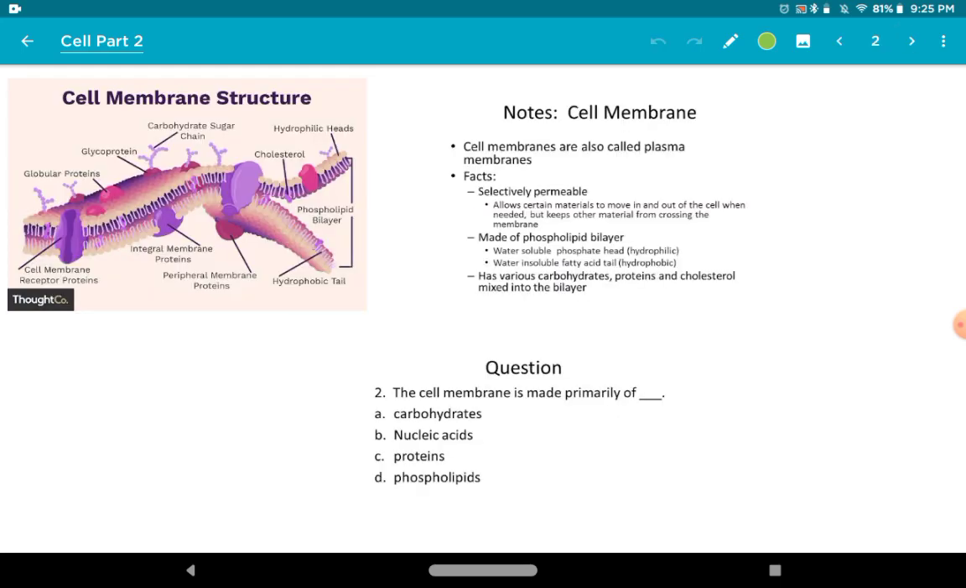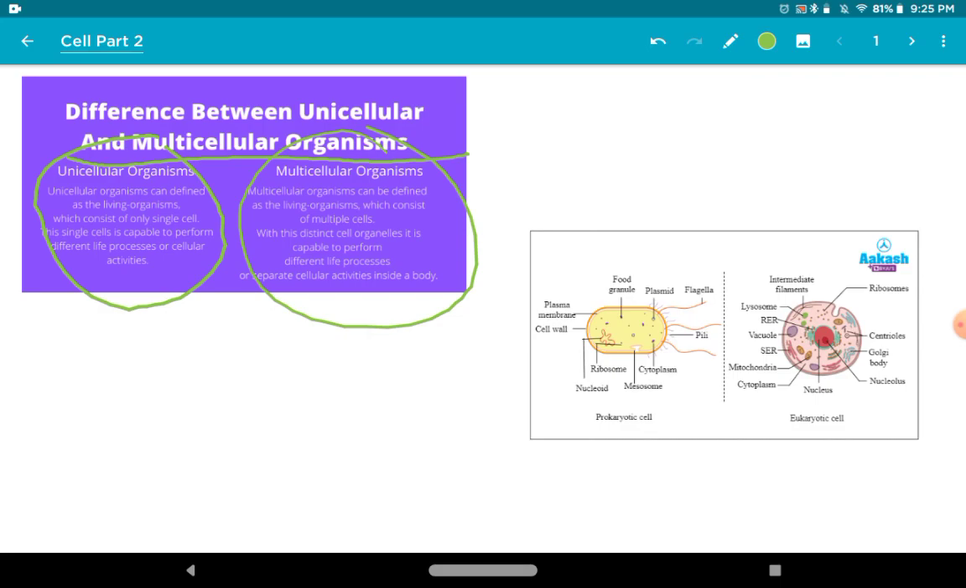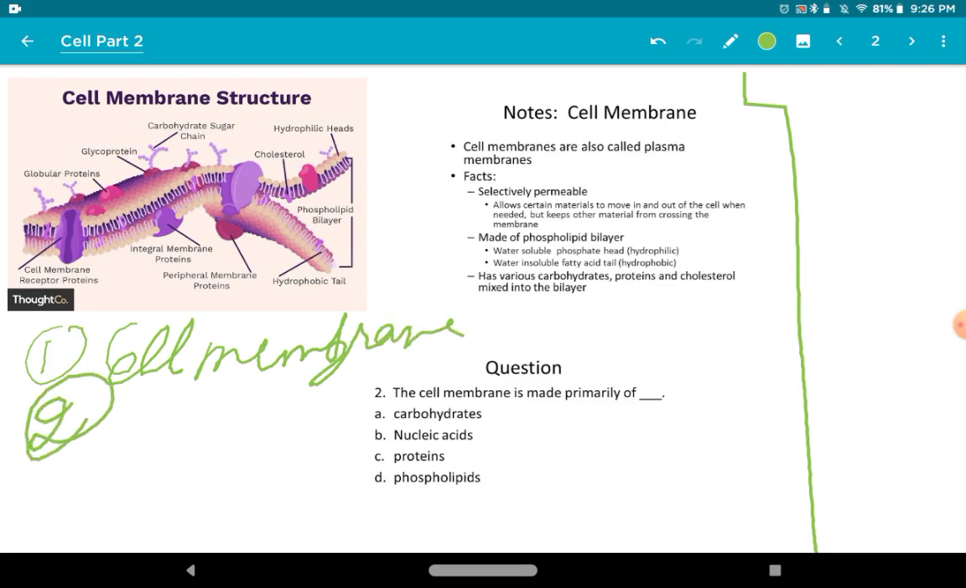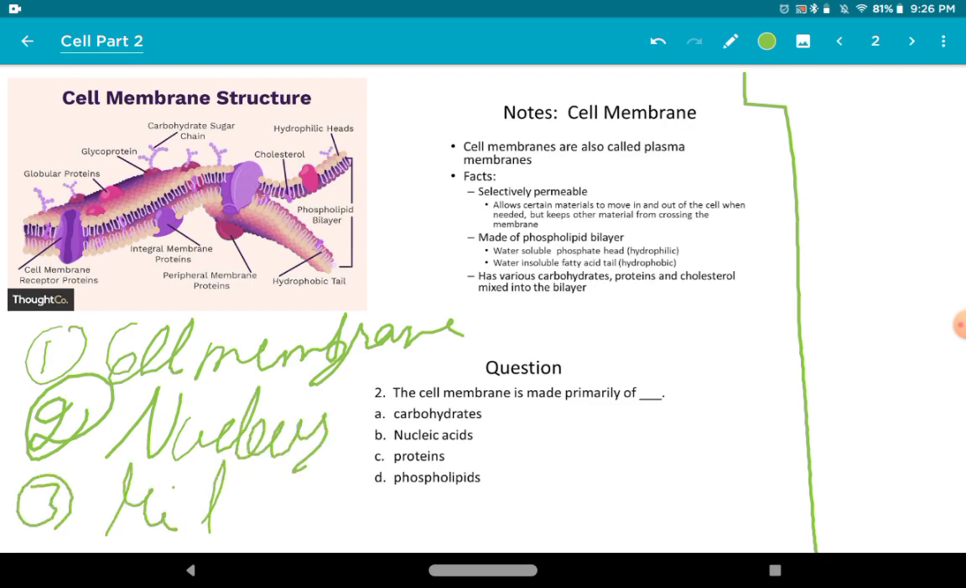Next, we will do the cell organelles. First is the cell membrane, then we will do the nucleus, and then mitochondria, and the remaining we will do in the next video.